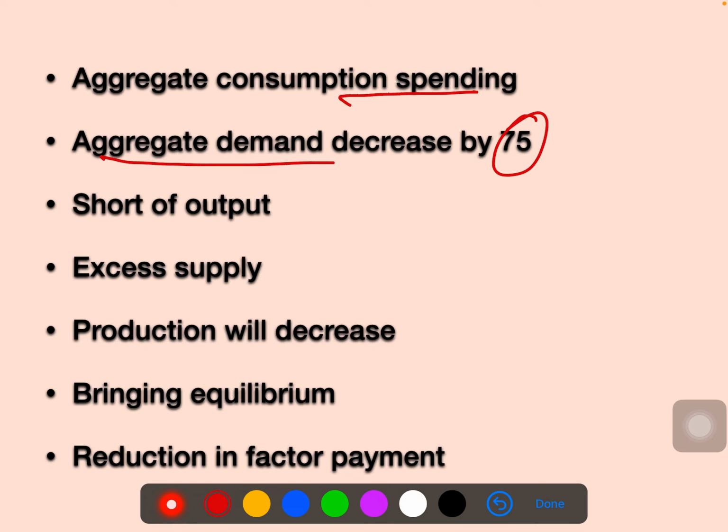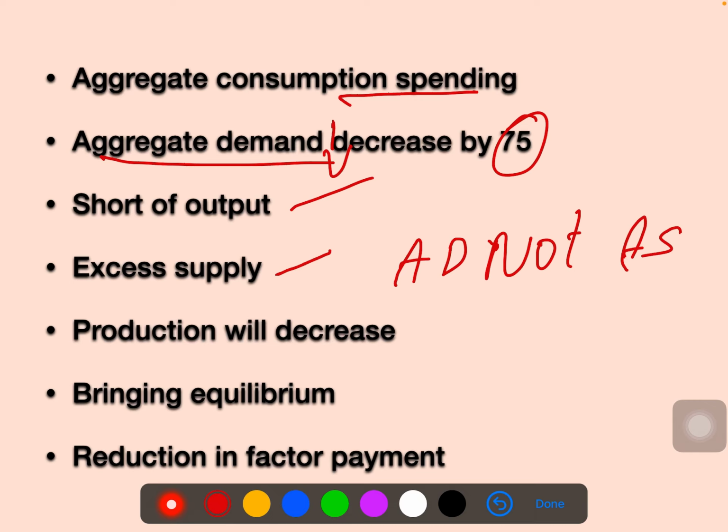So the output we have in the economy will be less. In that case, aggregate demand is decreasing, and we can see the situation of excess supply. That means aggregate demand is not equal to aggregate supply. So we have to bring this to equilibrium.